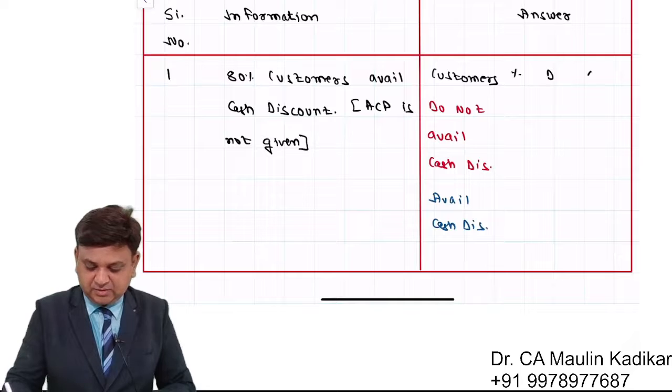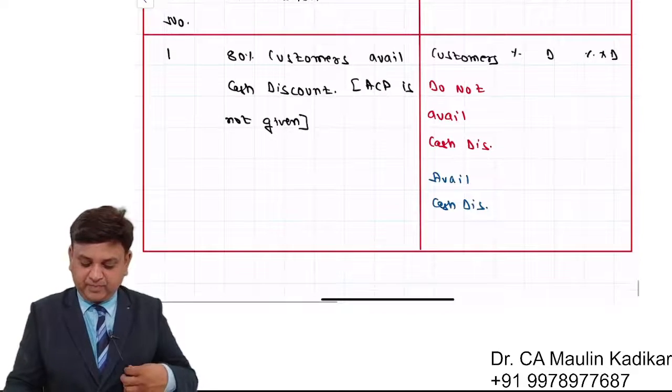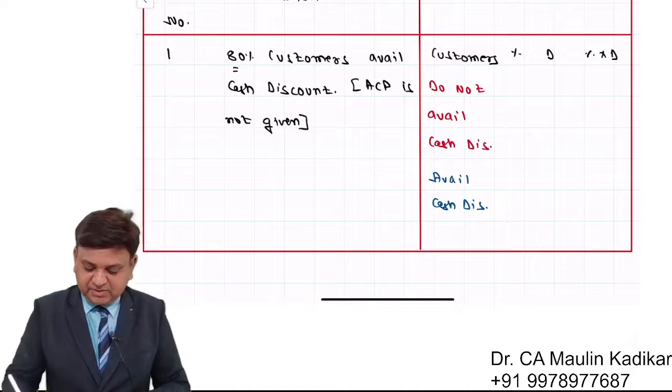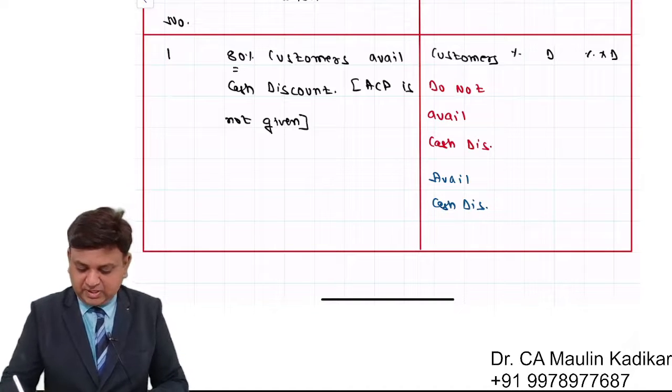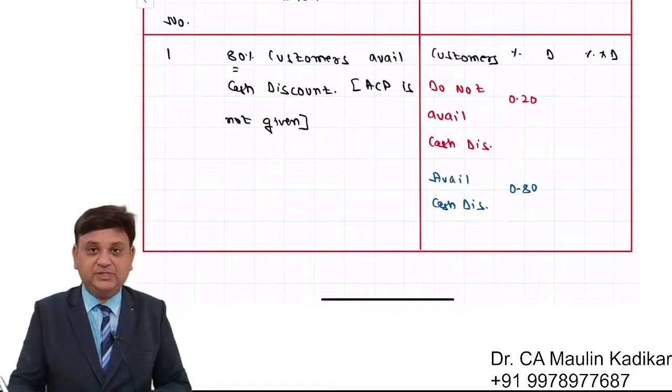Percentage, days, percentage into days. 80% customers avail cash discount. So 80% are falling over here. And of course, the remaining 20% are not availing cash discount.